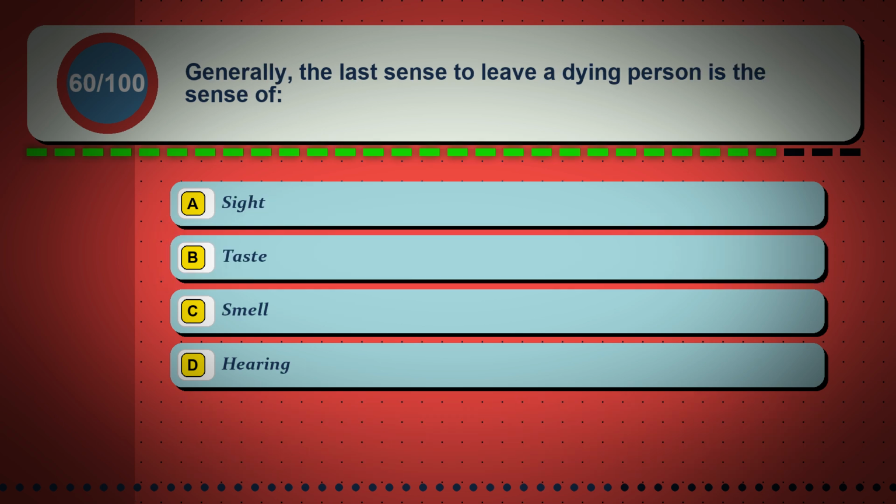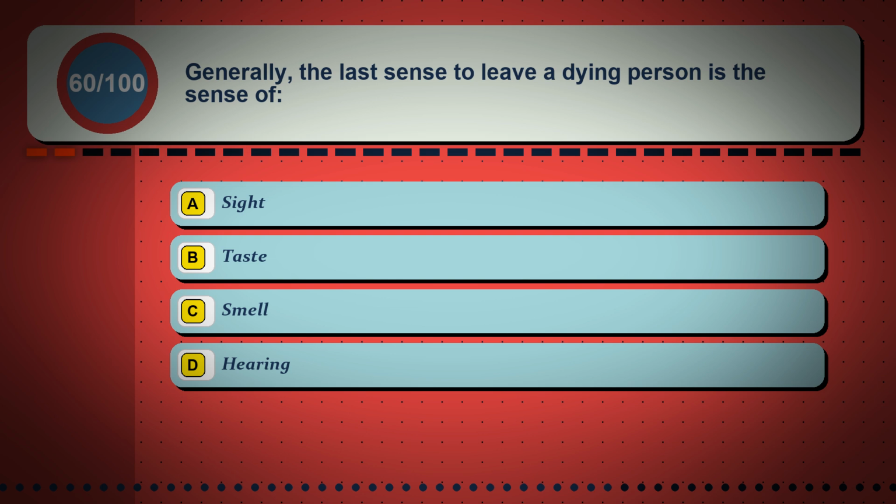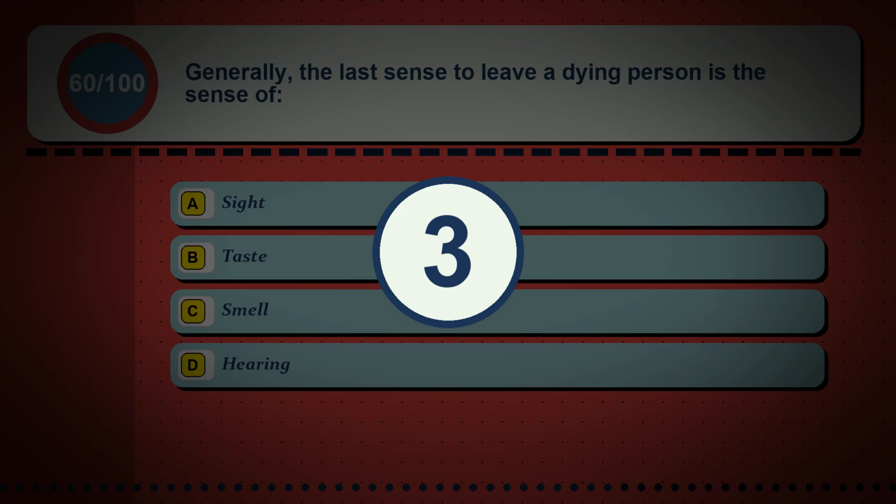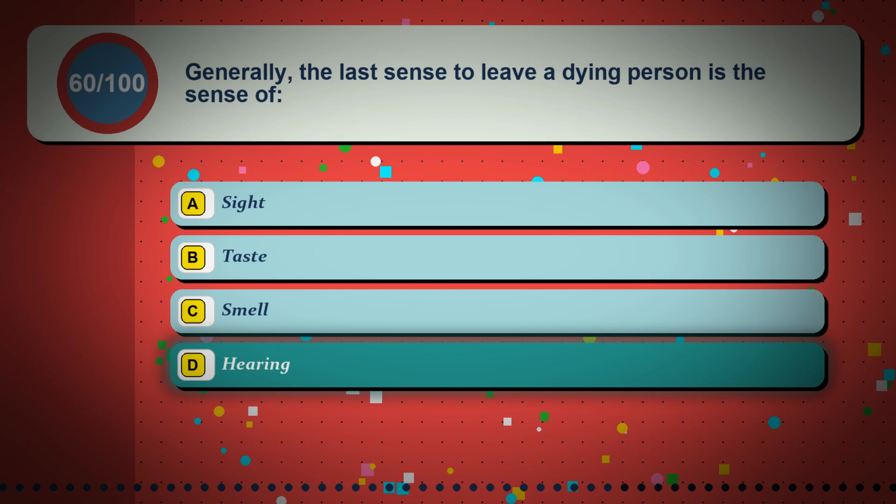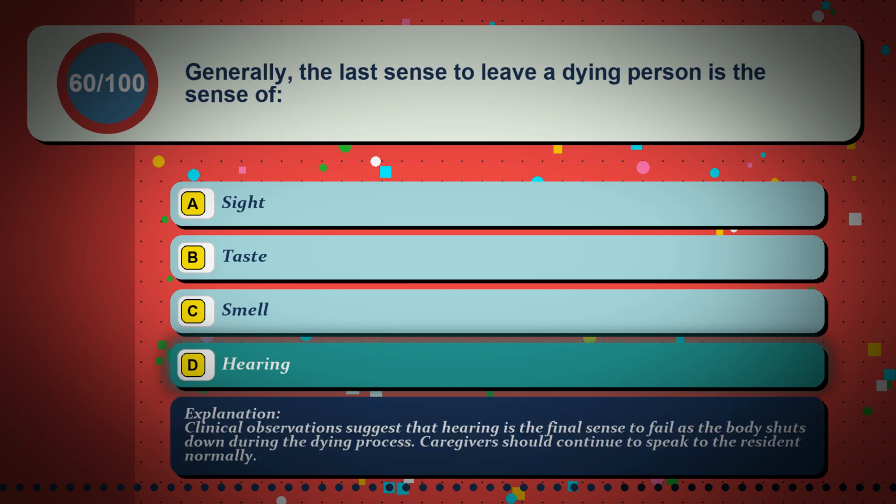Question 60. Generally, the last sense to leave a dying person is the sense of: Option A. Sight. Option B. Taste. Option C. Smell. Option D. Hearing. The correct answer is option D. Hearing. Clinical observations suggest that hearing is the final sense to fail as the body shuts down during the dying process. Caregivers should continue to speak to the resident normally.